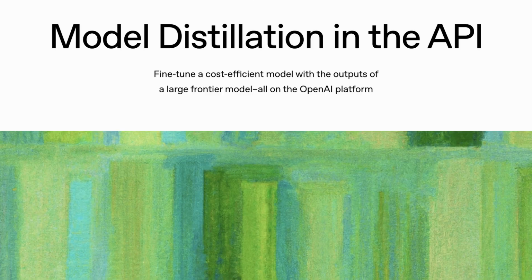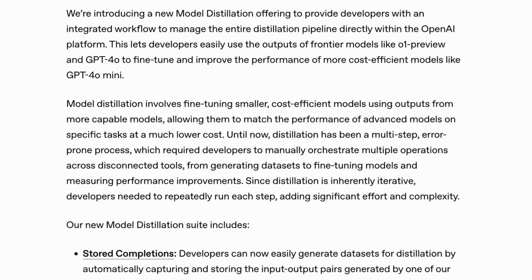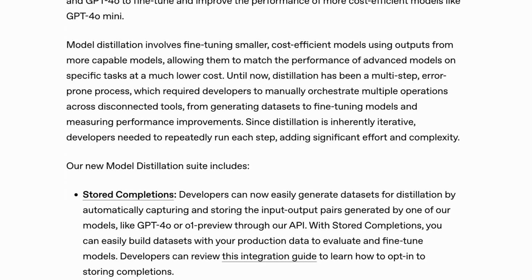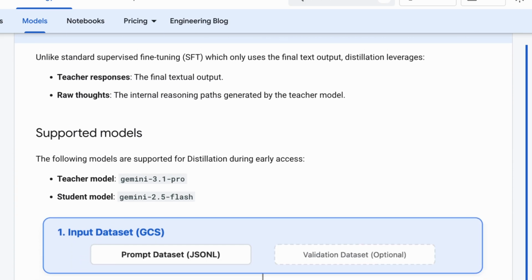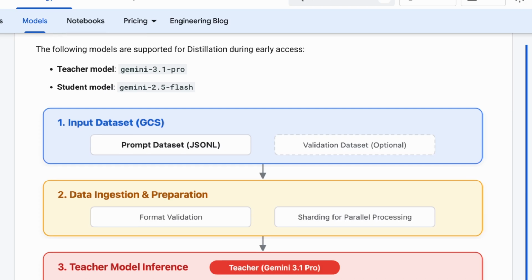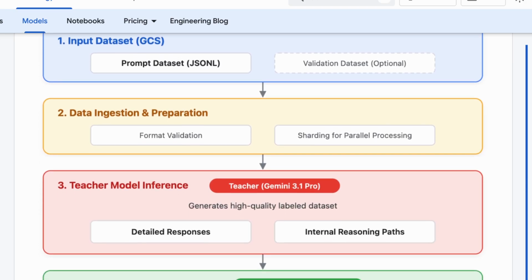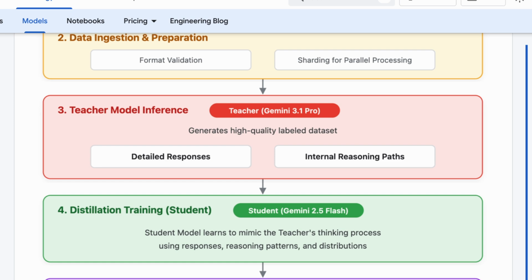And this isn't some experimental technique. It's already become a standard part of modern AI development. OpenAI itself offers model distillation as an official feature on its developer platform. Developers can use models like GPT-4o to generate high-quality outputs and then fine-tune smaller models for specific tasks, reducing cost and latency, while preserving much of the original model's performance. Google is building similar capabilities through its Gemini distillation service, allowing developers to train efficient student models from larger Gemini models for enterprise use cases.